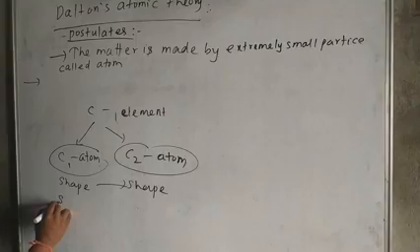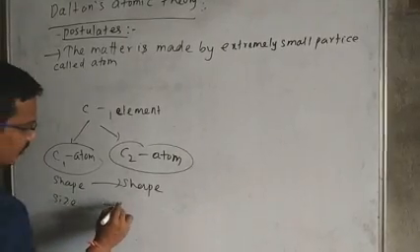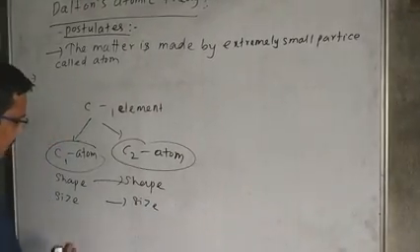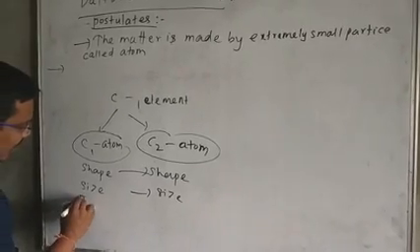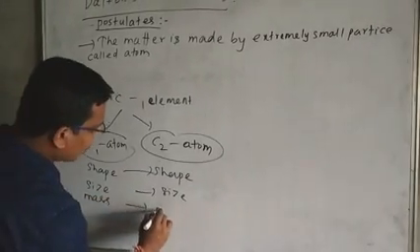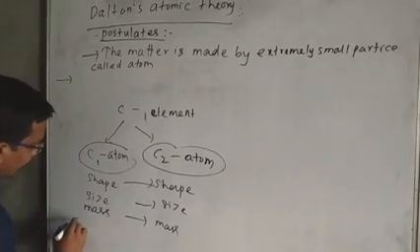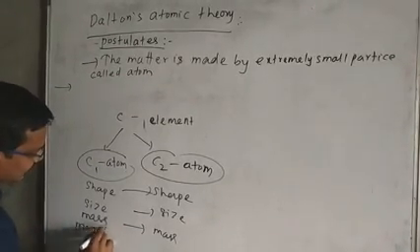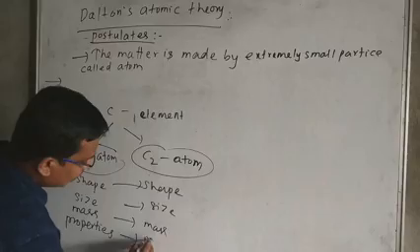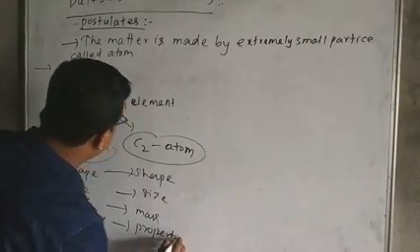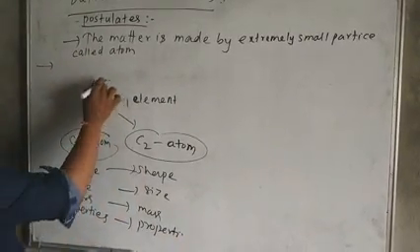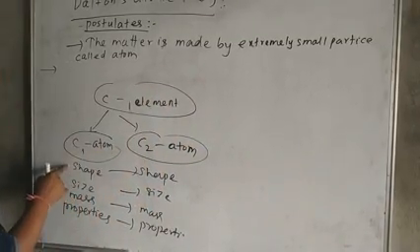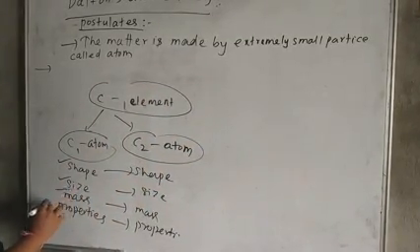The size is also similar, mass is similar, and properties are also similar. That means two atoms of carbon are similar in shape, size, mass and properties.